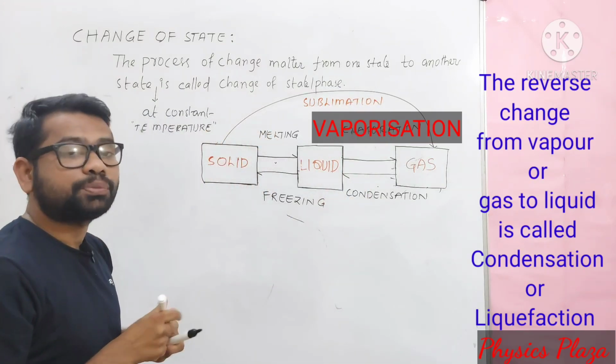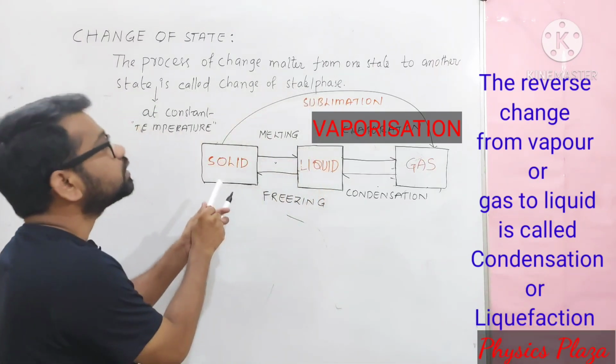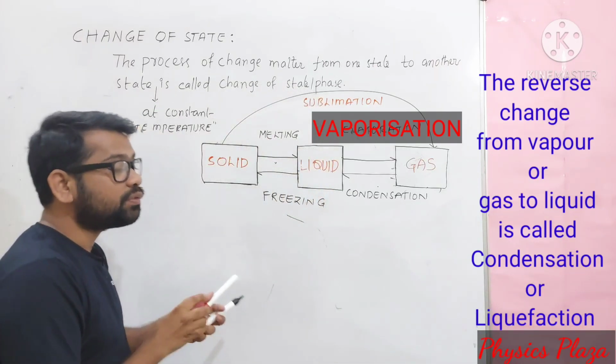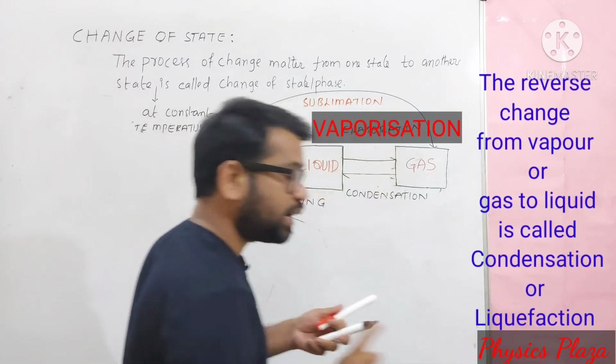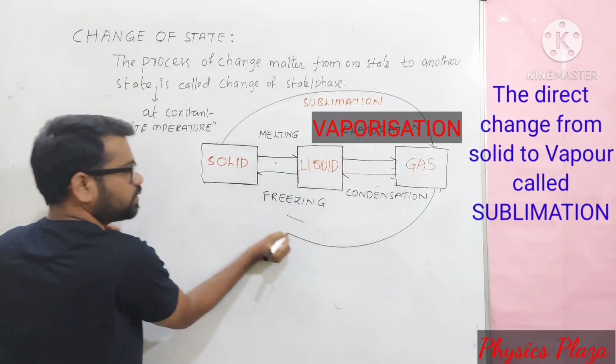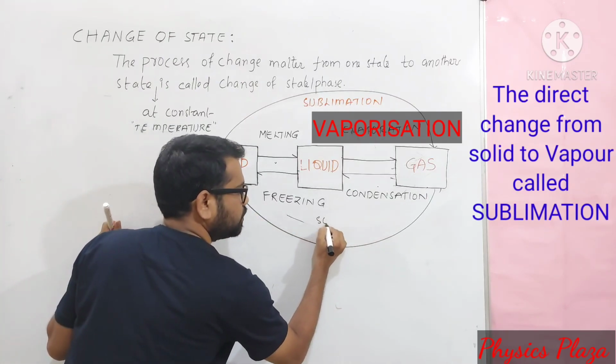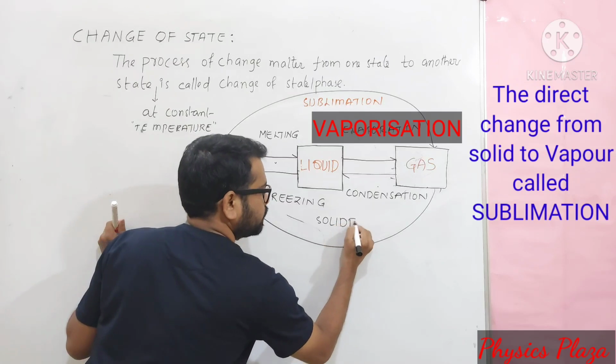Whereas the reverse process of sublimation, that is conversion of gaseous state to solid state directly without involvement of liquid state, is called solidification.